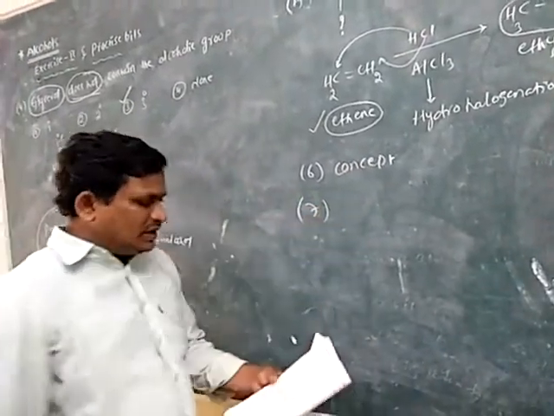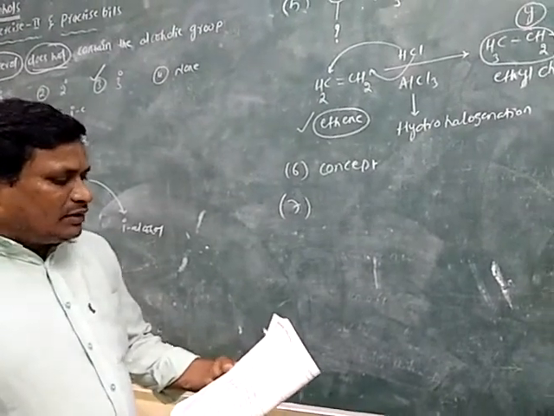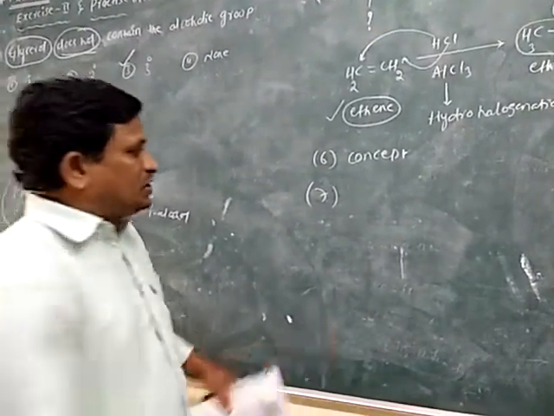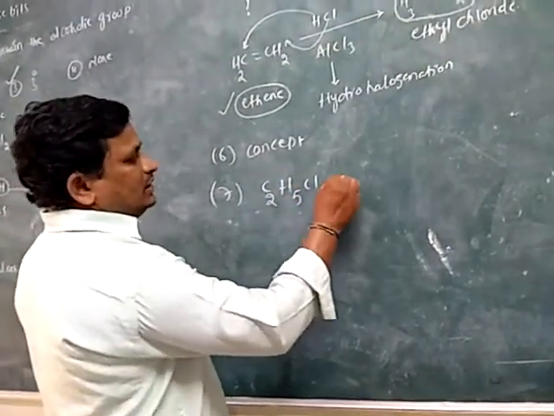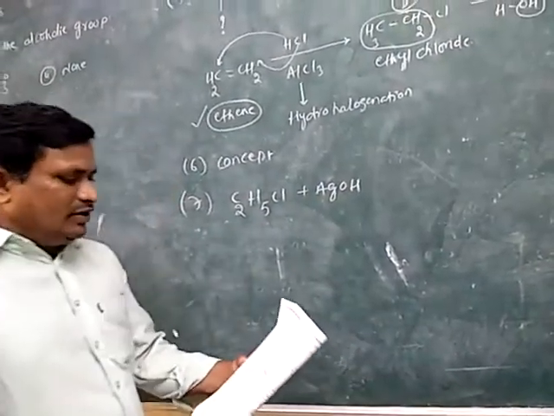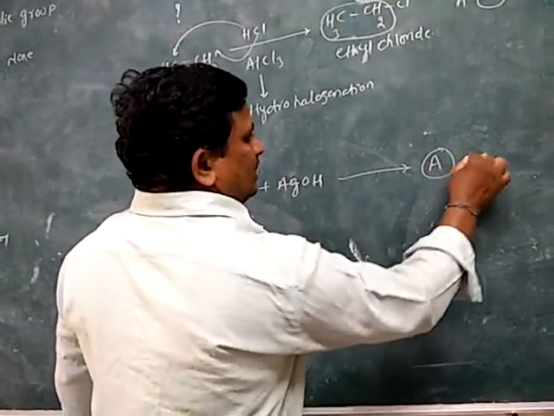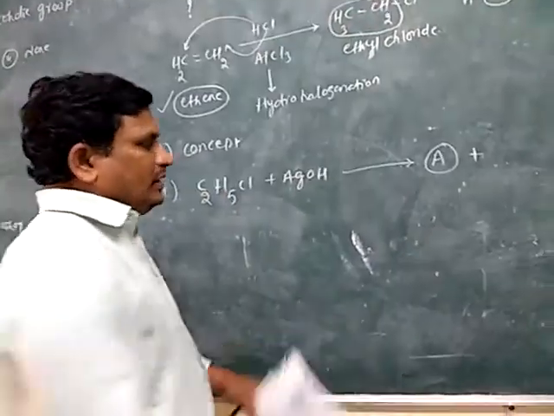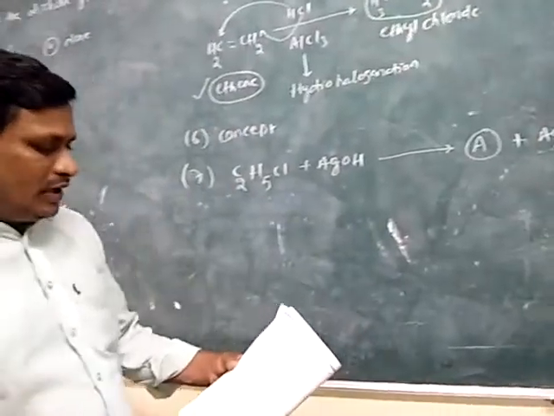Then bit number 7 is: ethyl chloride treated with AgOH. So ethyl chloride, C2H5Cl, is treated with silver hydroxide. Then it gives A plus AgCl, silver chloride.